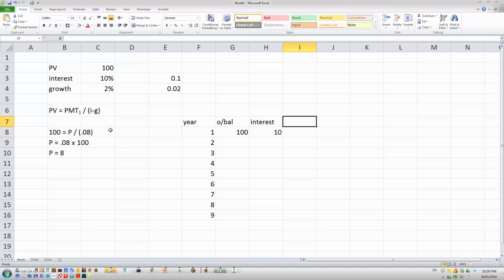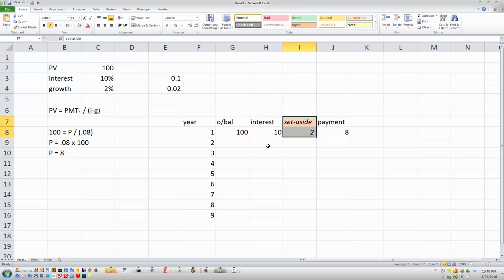Now, I'm going to put aside a column here saying set aside. So this is the amount I don't take out. Well, I don't take out 2% because I want that to grow. So the amount I take out, payment, is going to be the interest minus the amount I set aside. This is just an information column, if you like.